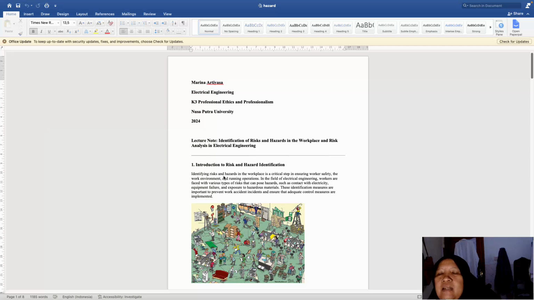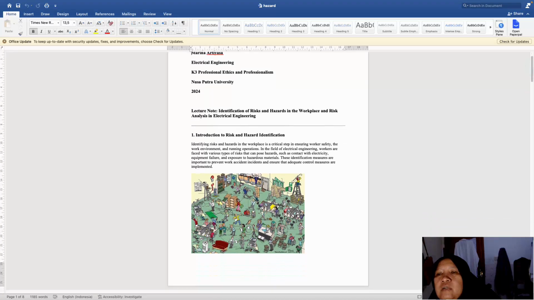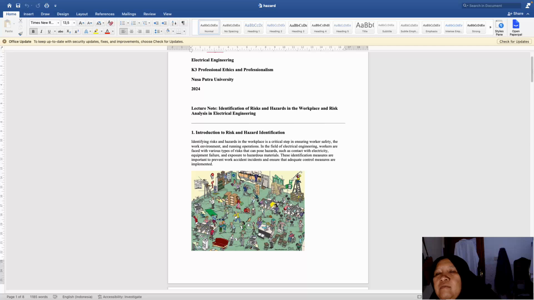Identification of risk and hazard in the workplace is a critical step in ensuring worker safety. In every job we have to make sure that the worker is safe, in the work environment and running operation.